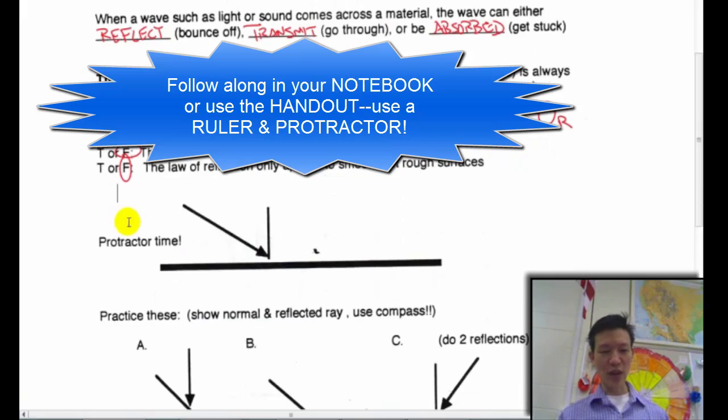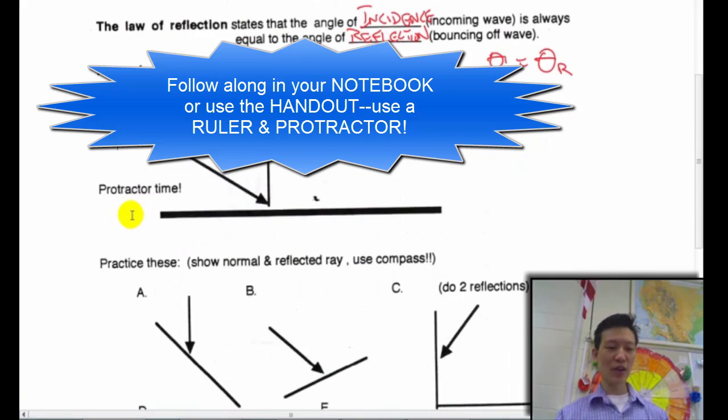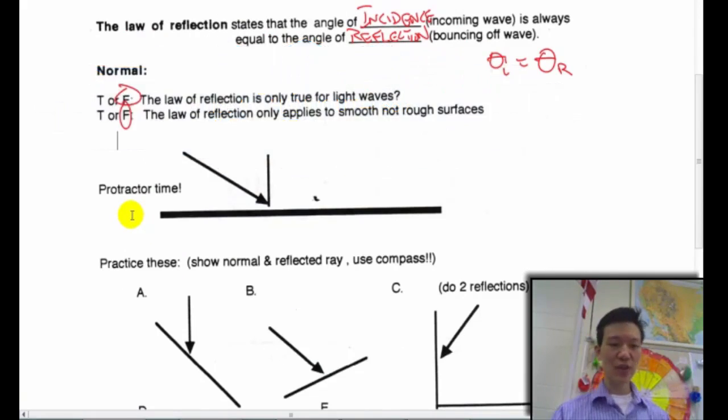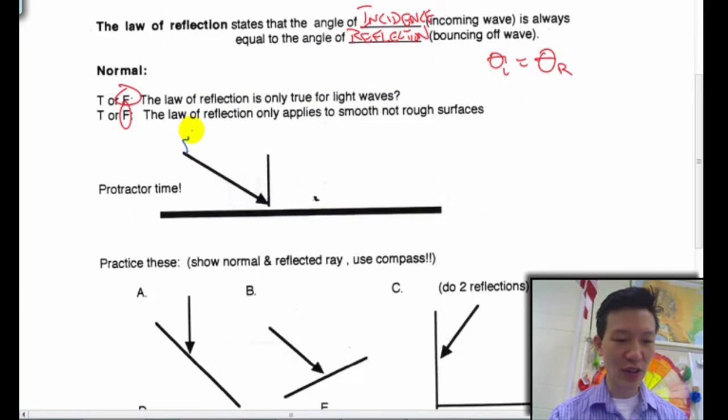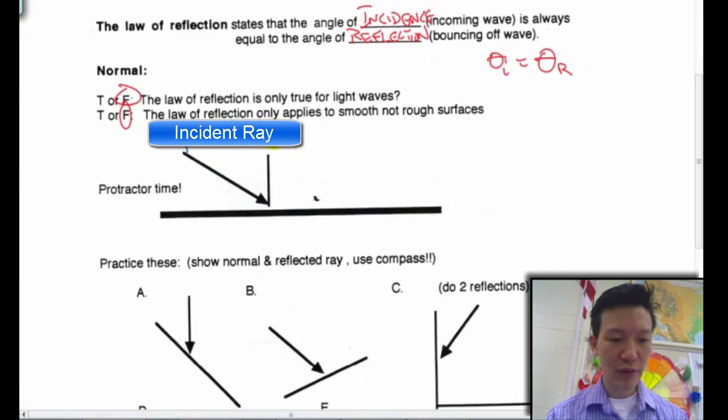Okay, next, let's just practice drawing a reflected ray really quick. We're going to use a protractor and a ruler. So the first thing is this incoming light ray. Let's label that with the vocabulary term. This is called your, what's the fancy word? Your incident ray. Incident ray. You reference all angles from this imaginary perpendicular line.